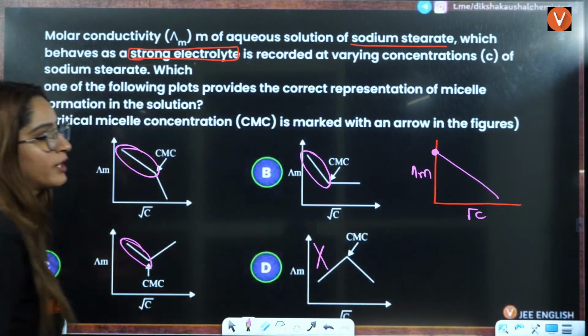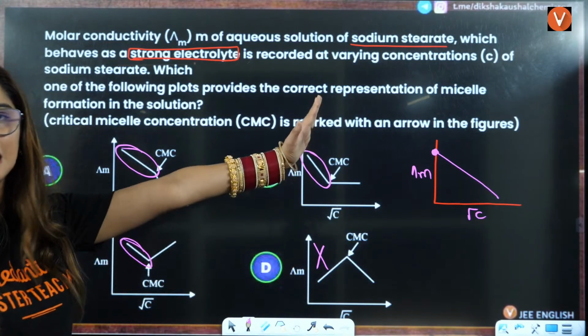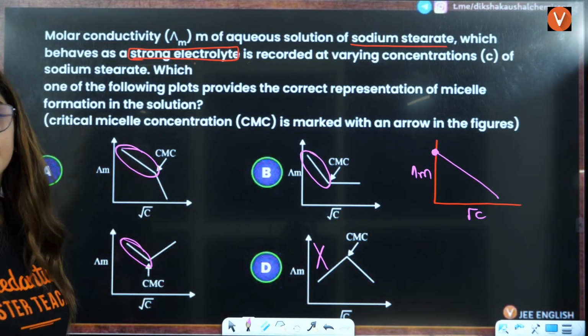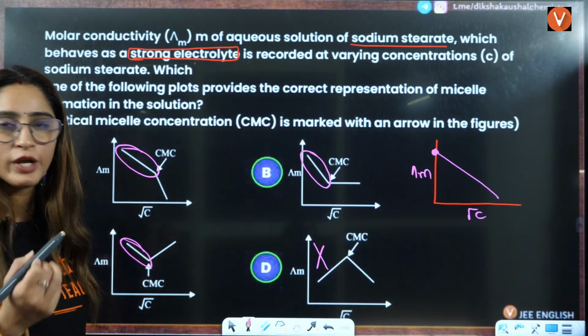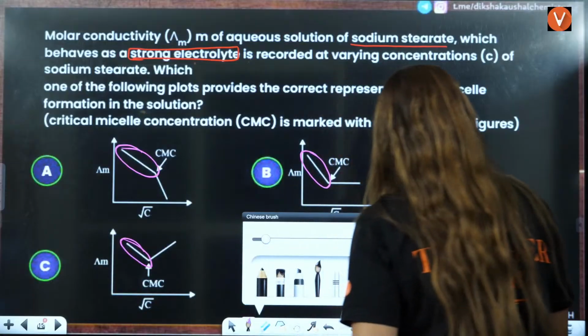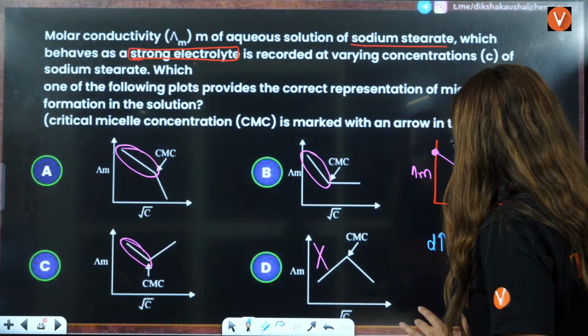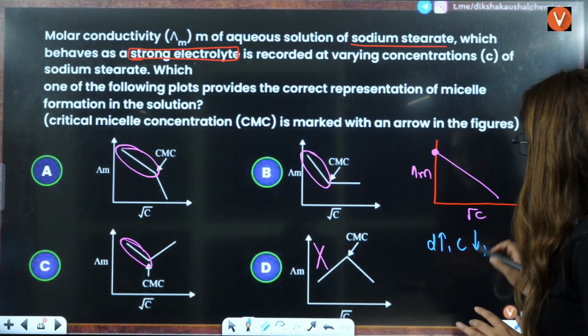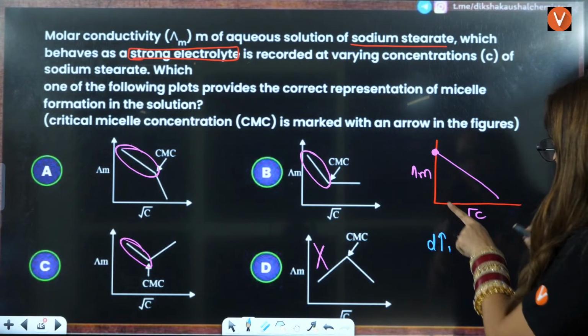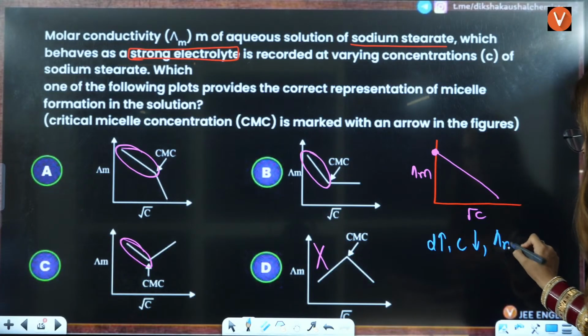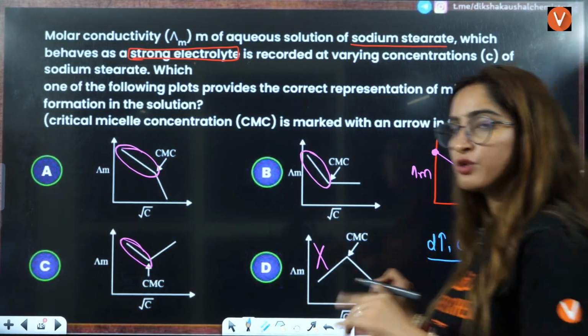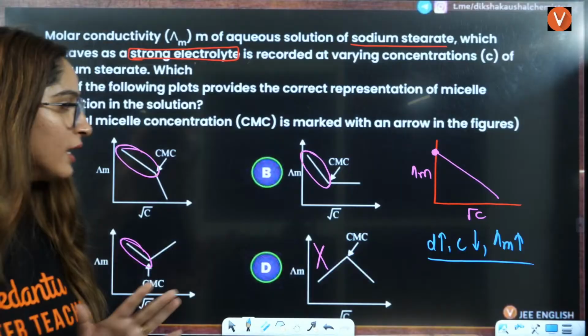This is already eliminated because it is not increasing, it is decreasing here, the slope is like this. We know that when you do the dilution, concentration decreases, and hence molar conductivity on this side is increasing. So when you do the dilution, molar conductivity will increase.